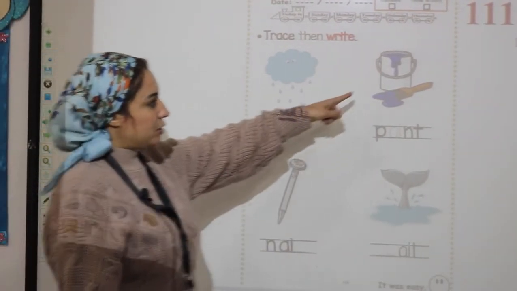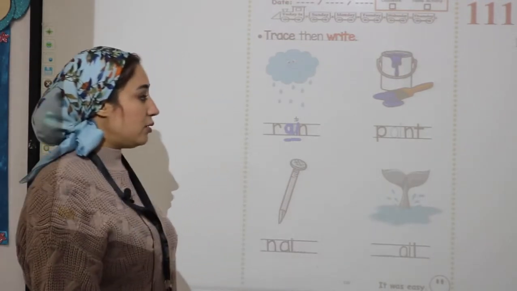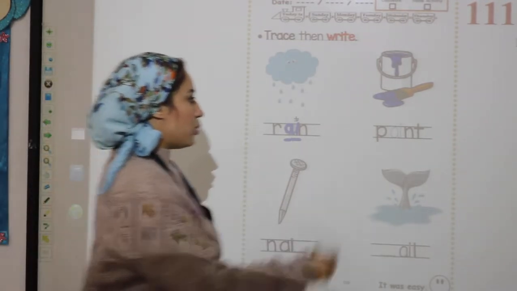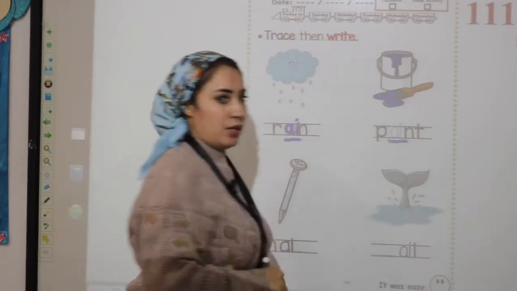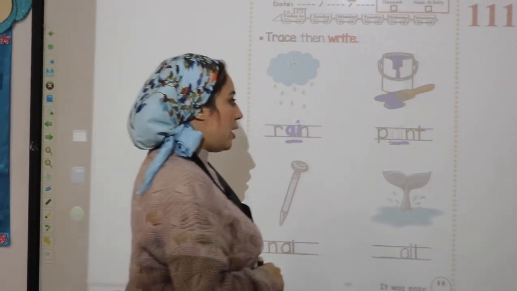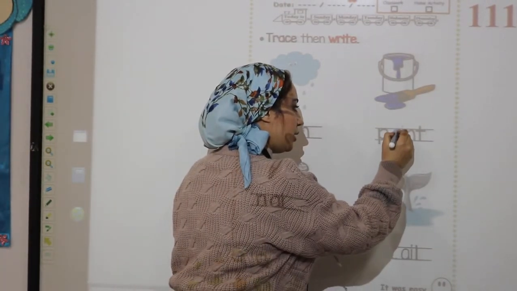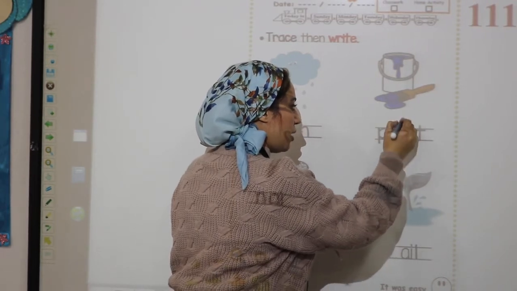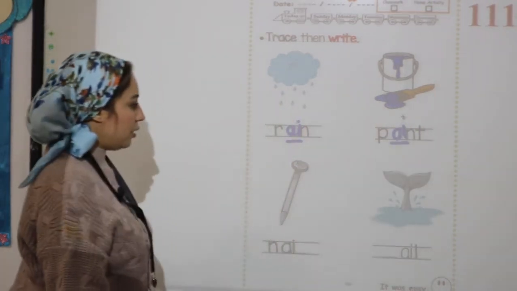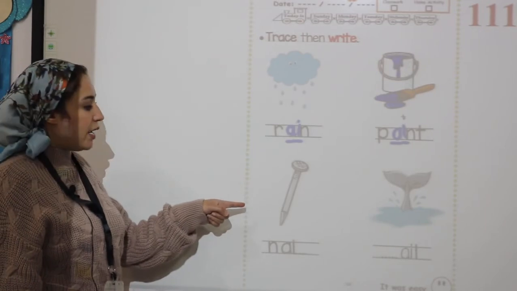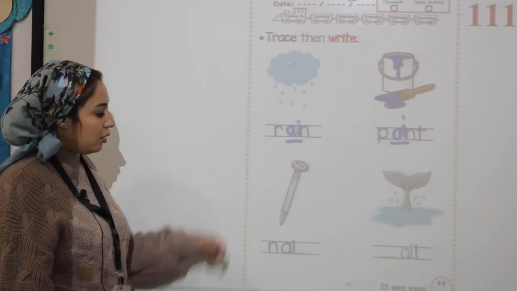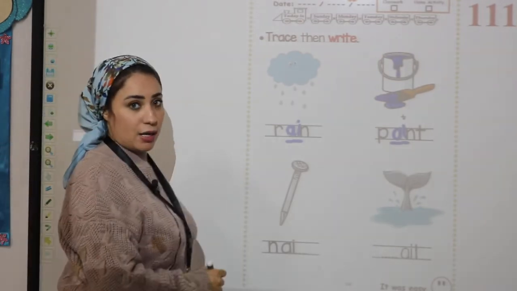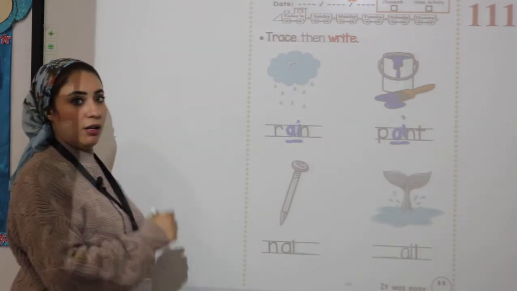Okay, look at this picture. What is this? Paint. What is the middle sound here? A. Semicircle, up and down. Down, stick and dot. Okay, what is this? Nail. So what is the last sound here?